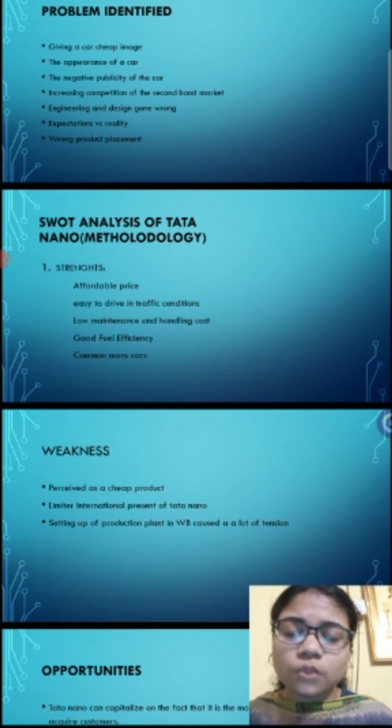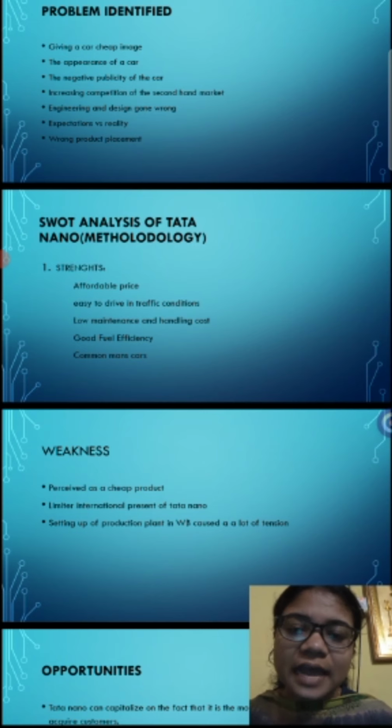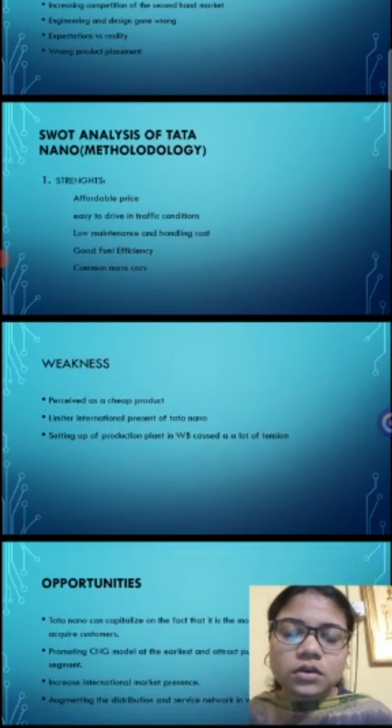Strengths of the Tata Nano are obviously the affordable price, what we call a middle class car, and it is easy to drive in traffic conditions, since the car is very small. Low maintenance and handling cost. Good fuel efficiency: obviously, middle class people look for good mileage. The Tata Nano has good fuel efficiency and is a common man's car. The name suggests that middle class people can also get a new car, tagged as the common man's car.